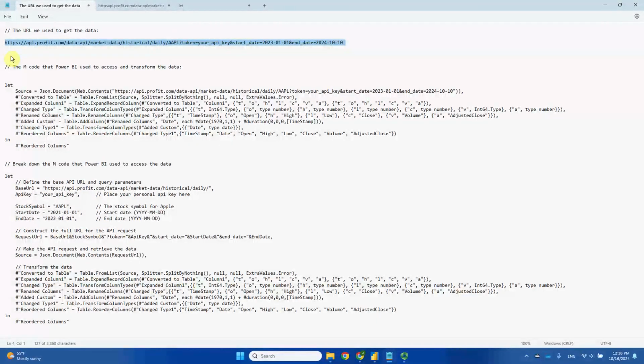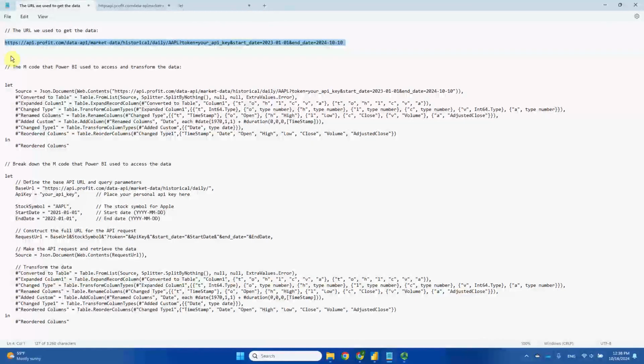By making those particular pieces of information a parameter instead of a static name or date, you can change the parameter as you wish and access the information you want.